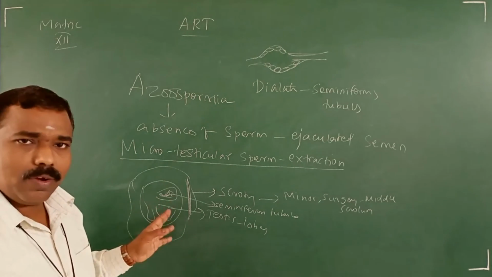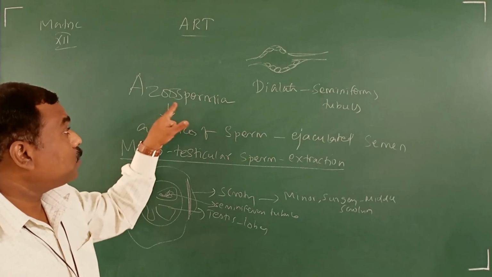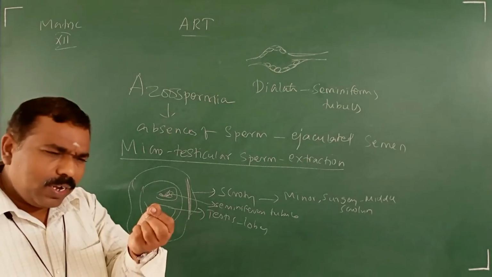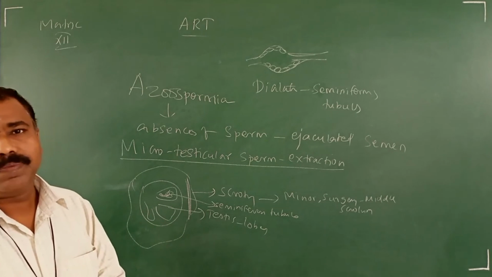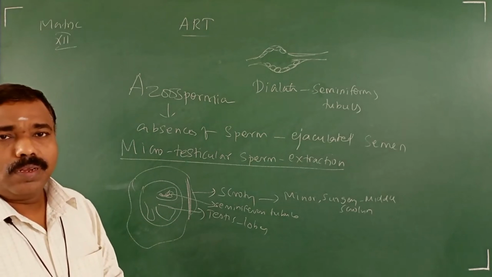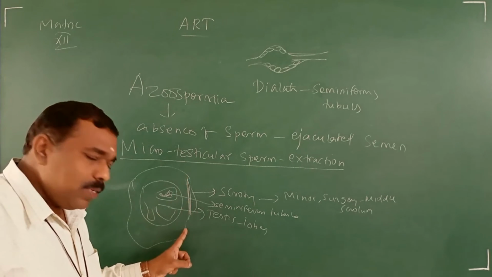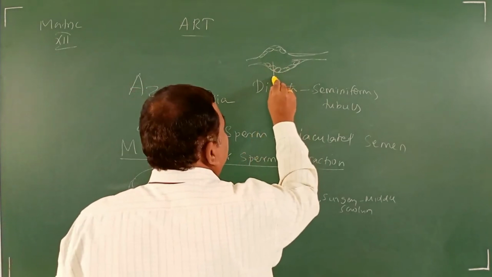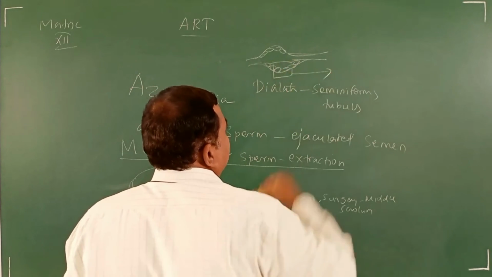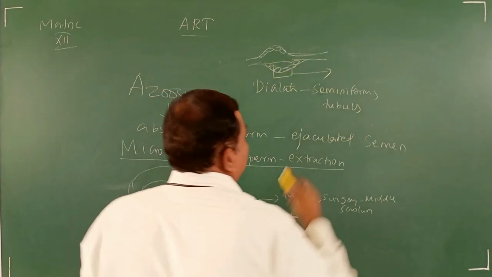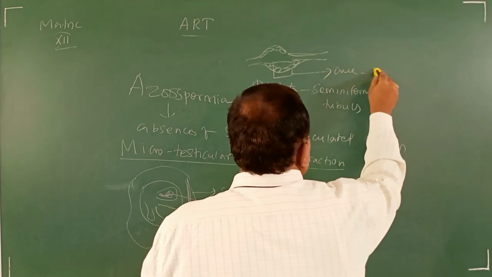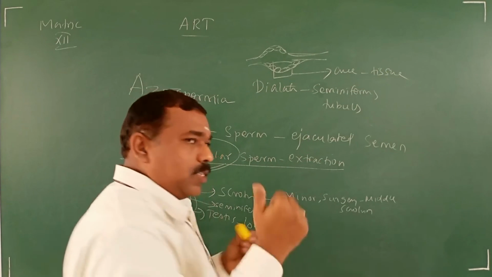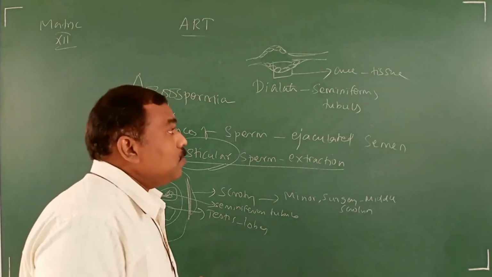And to whom are they doing this? To the husband who has azoospermia, unable to produce sperm, or very few, less than 10%. They cut and remove a small area of tissue. Which tissue? The testicular tissue, a small portion of the seminiferous tubules.